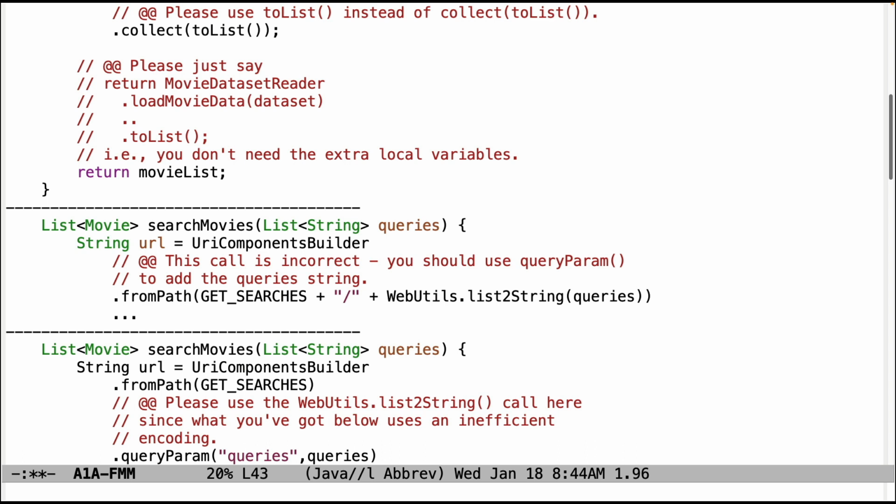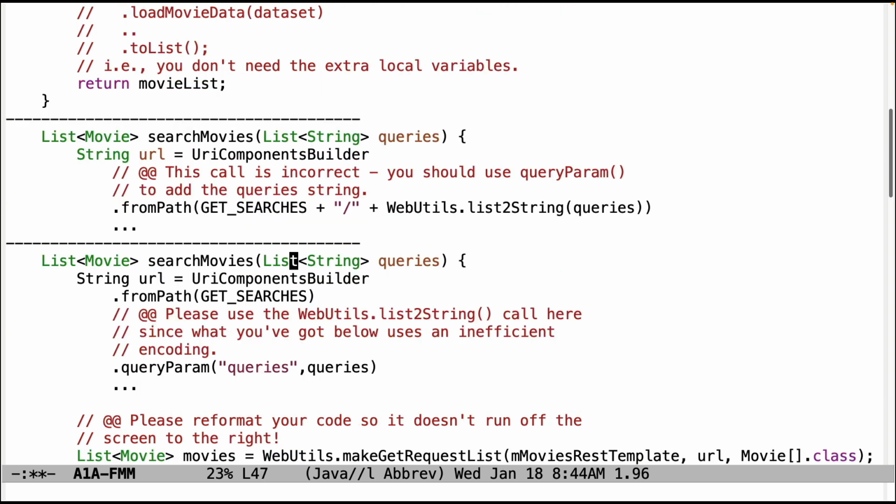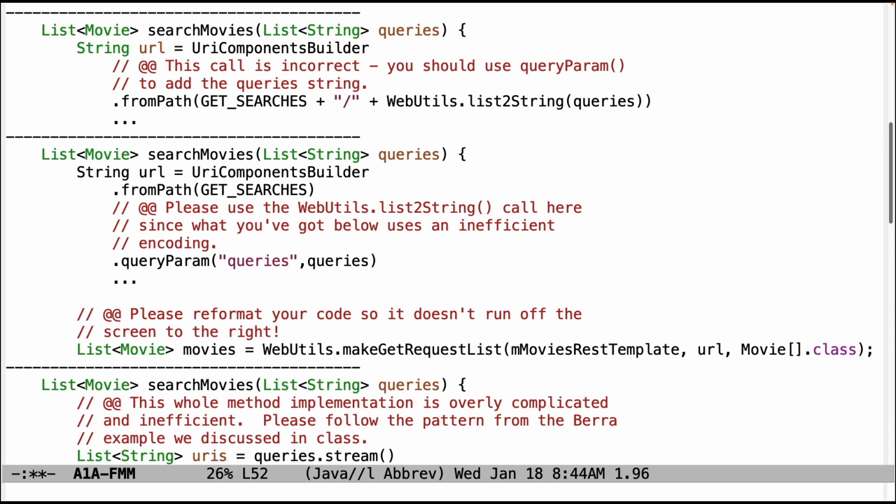Here are some issues with the proxies. This code is incorrect. You should be using queryParam to add the query string, not doing this. I'm not quite sure what this is going to do, but it probably is not going to be right. You should use queryParam because you have to give the name of the parameter. Down here, also, please use the WebUtils listToString call. What is shown here sort of works in this particular case, but it's very inefficient and adds a lot of extra ceremony to the string that's passed across in the URL. It's much more verbose than it needs to be. The listToString is going to make a much more efficient encoding.